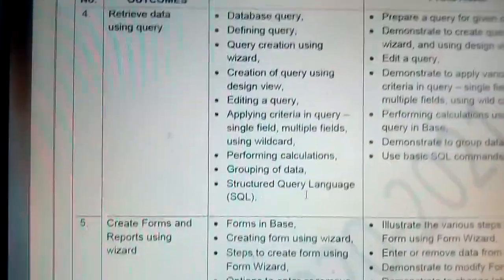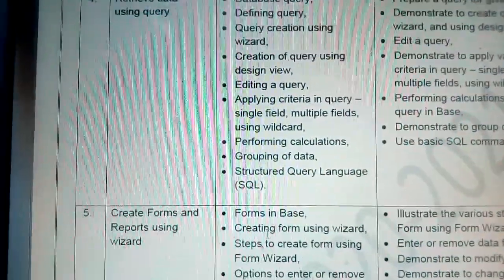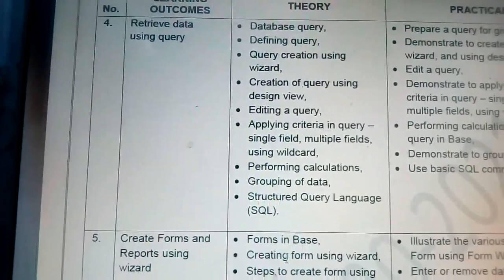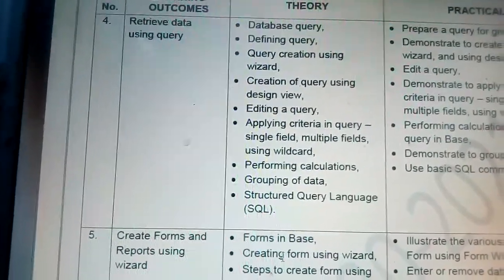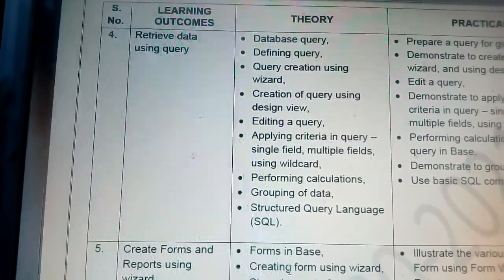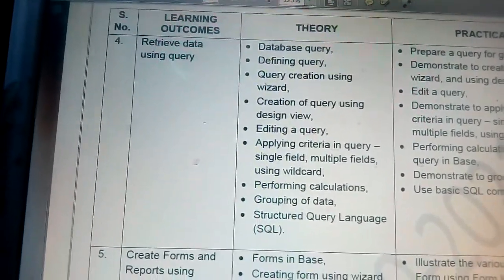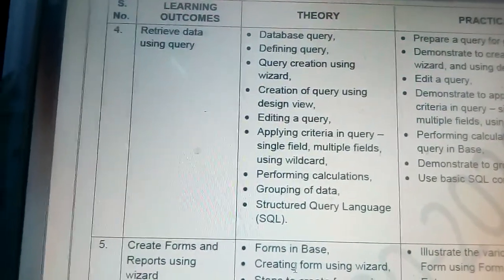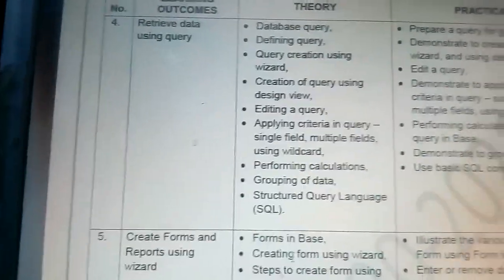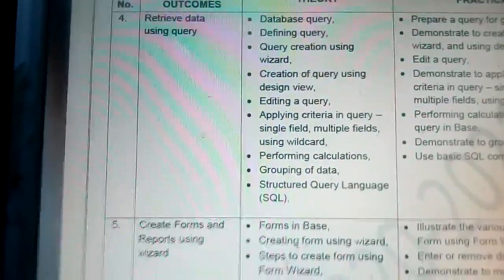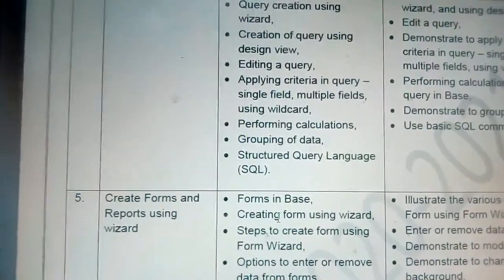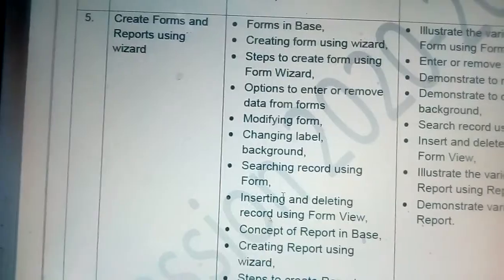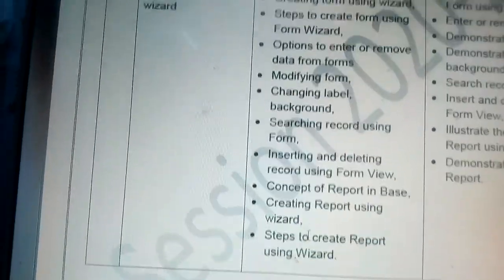Then creating forms and reports using the wizard. You have done this in previous classes, but again we will see it. Then this one is advanced, where you can modify the form and modify the report. Suppose you want to edit anything, you can enter the label, you can change the label and background. These things we will see. Steps to create a report using the wizard.